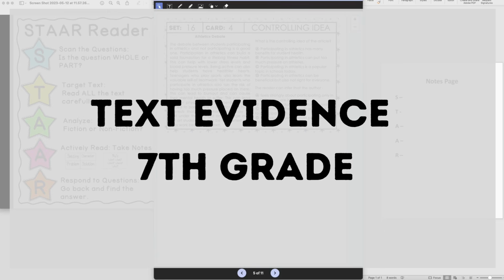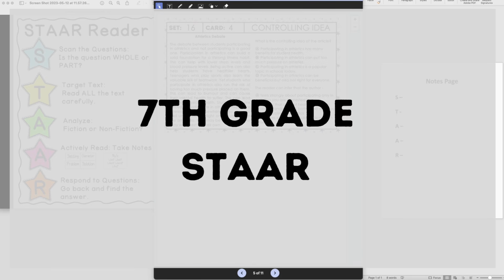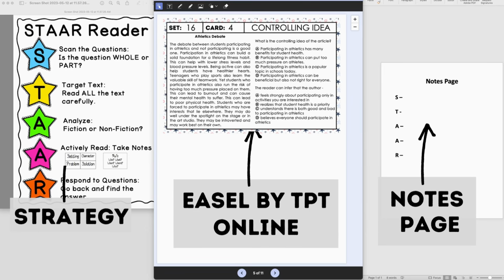Welcome to this text evidence session where I'll explore how to identify and effectively use text evidence to answer reading comprehension questions. My focus today will be on 7th grade reading passages and questions that simulate the STAAR test. I'll be using Easel by TPT, an online platform that's interactive similar to STAAR, and a notes page to demonstrate how the STAAR reading strategy can be used for online assessments.